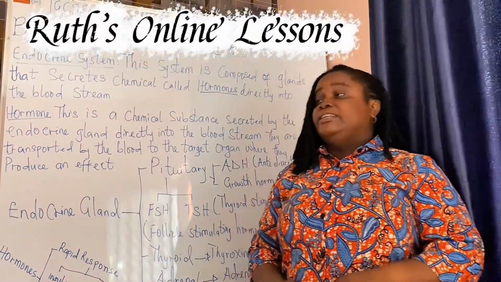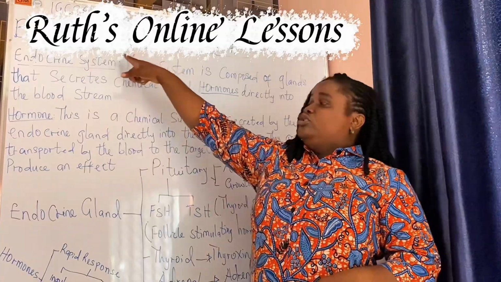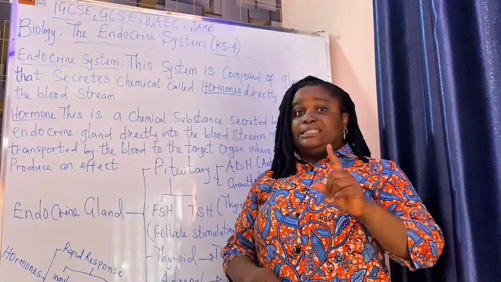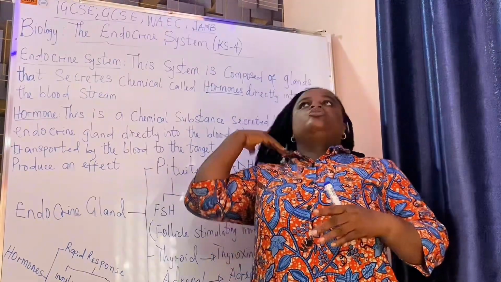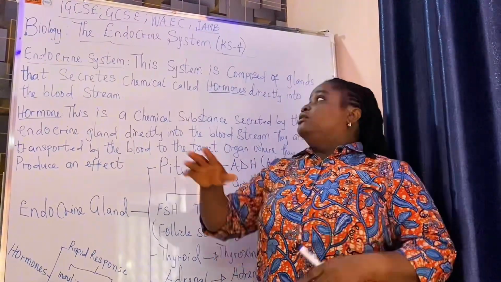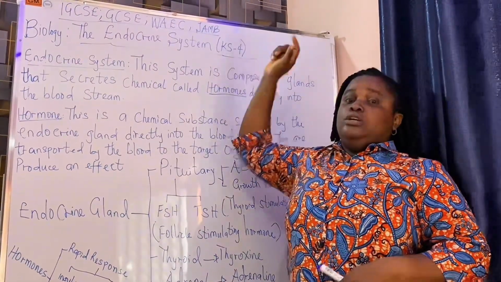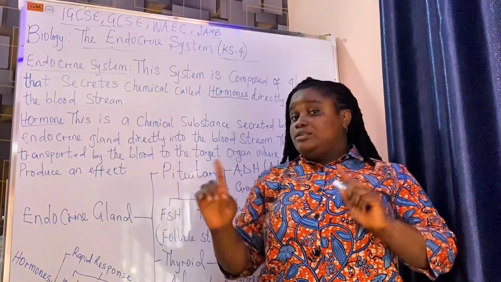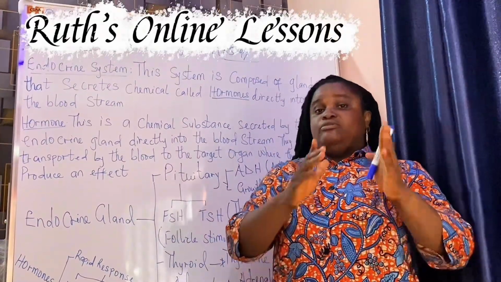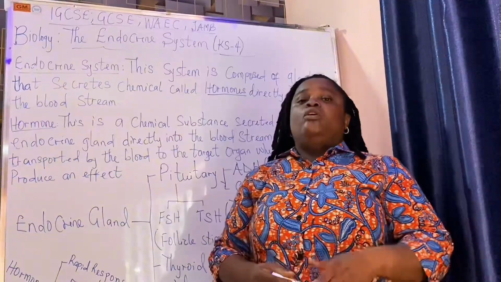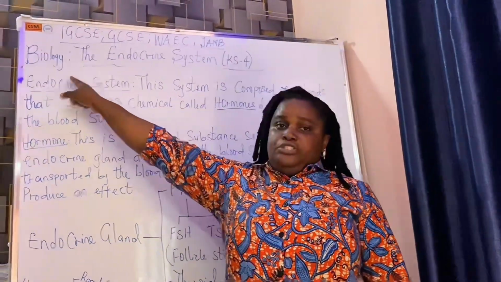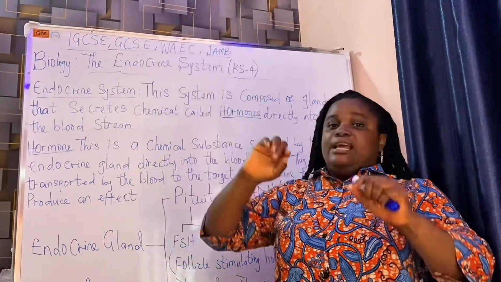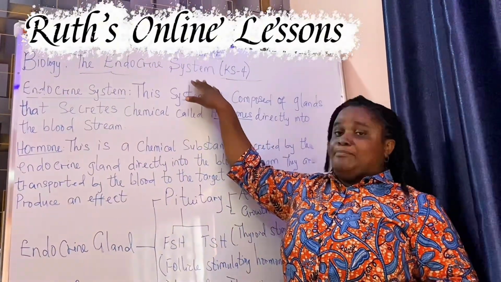Welcome back again. I'm going to treat a sensitive topic today. This topic is dedicated to students who are in Key Stage 4. Key Stage 4 are students in high school. High school, I mean from year 9 to 11 or from SS1 to 3. This is a topic in biology. We're going to look at the endocrine system.